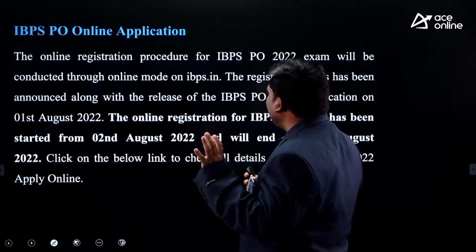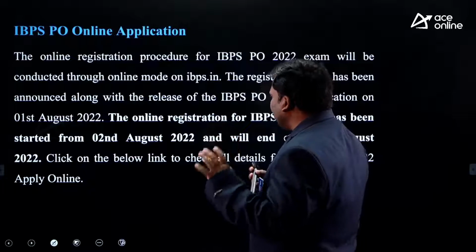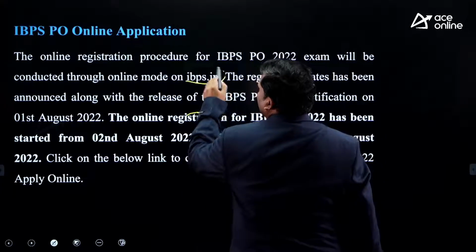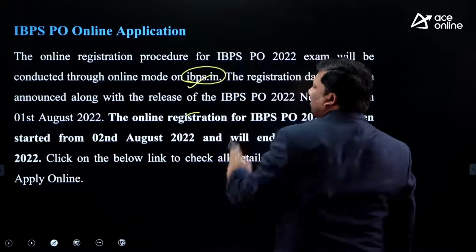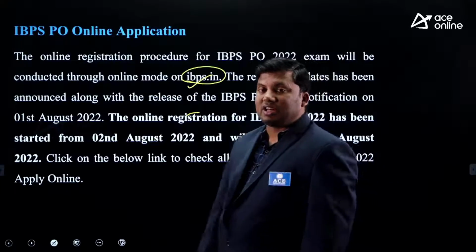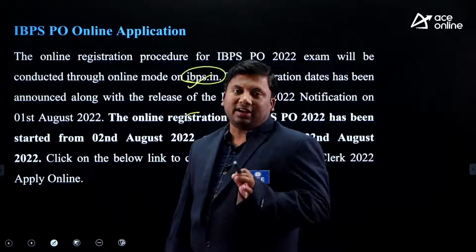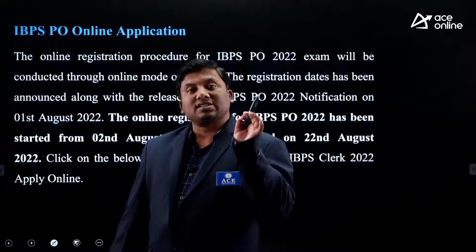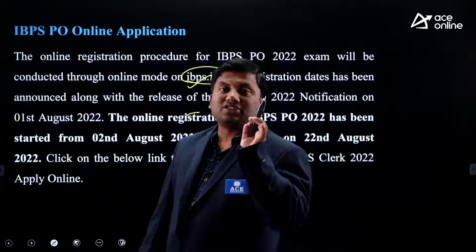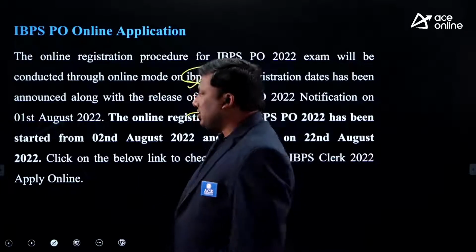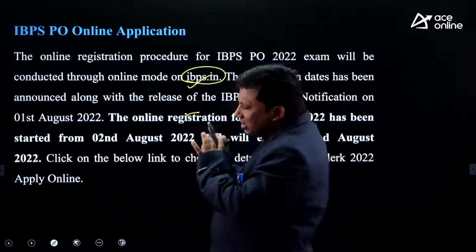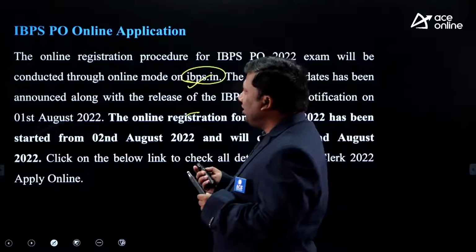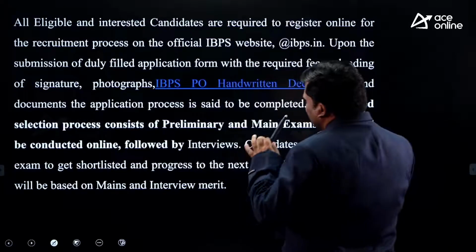Another very, very important thing: you need to click on IBPS.in. IBPS.in is the website for you to register online. As I told you earlier, the registration link for IBPS PO starts on 2nd August and will continue till 22nd August. How do you need to apply? This slide talks about the onboarding of the IBPS examination. Now, these are some important points.